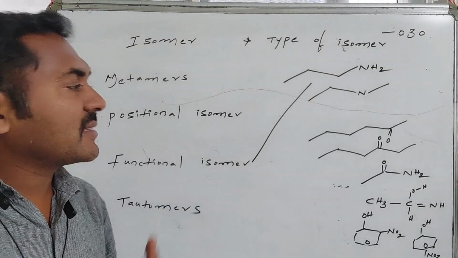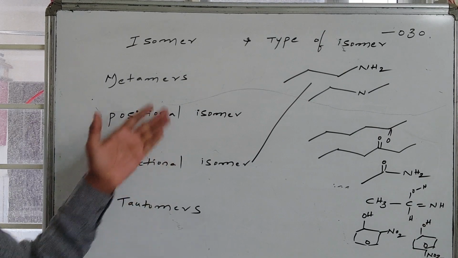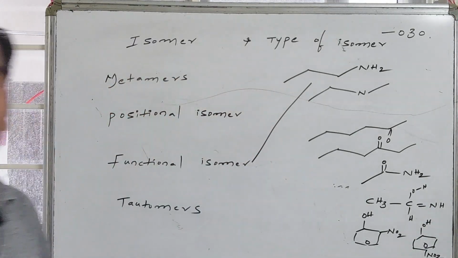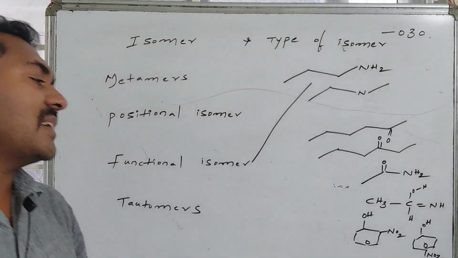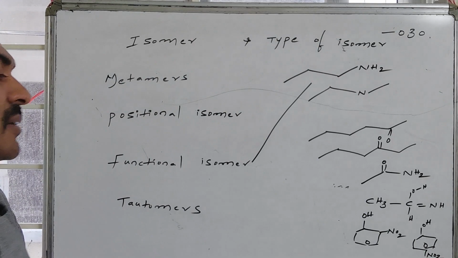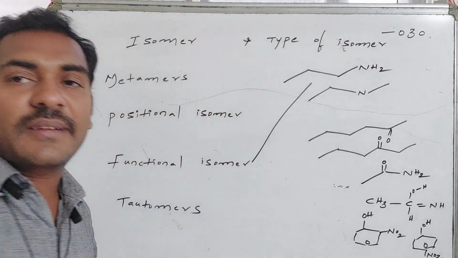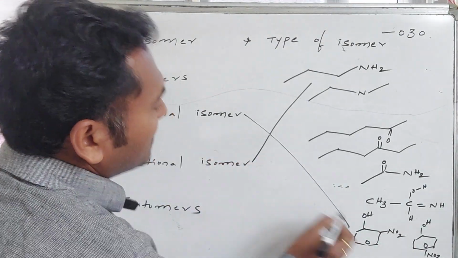Whereas hexan-2-one and hexan-3-one belong to the category of positional isomers, and they also belong to the category of metamers. Whereas orthonitrophenol and paranitrophenol are originally just positional isomers, they never become metamers. Hence we will give orthonitrophenol and paranitrophenol as the proper option of positional isomers.